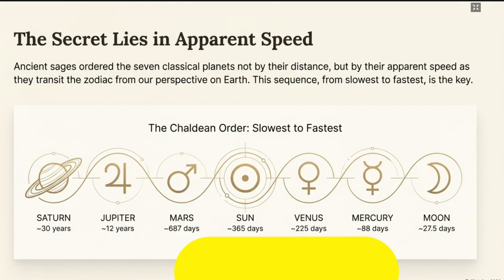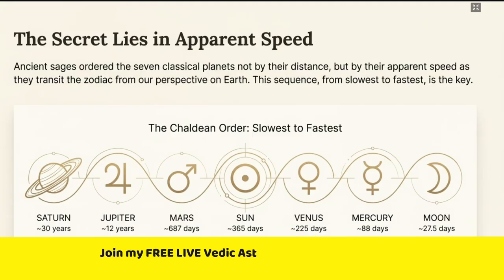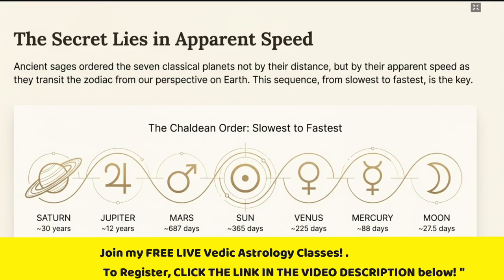Sade Sati is basically the period when Saturn is in the Rashi wherever your moon is sitting in your natal horoscope. Let's say your moon is in Pisces. I'm taking a random example.